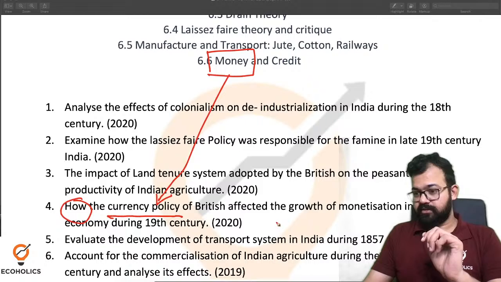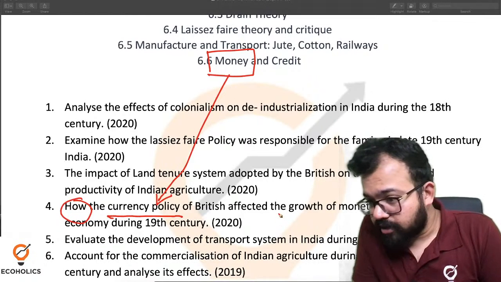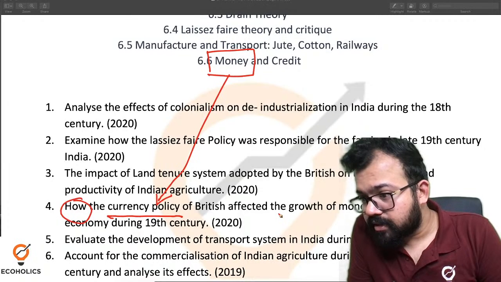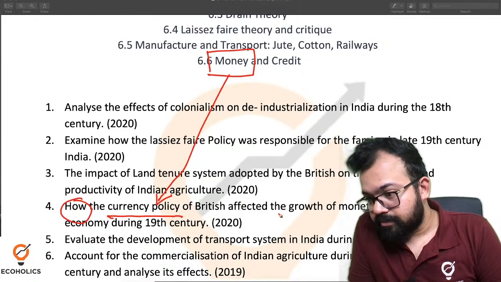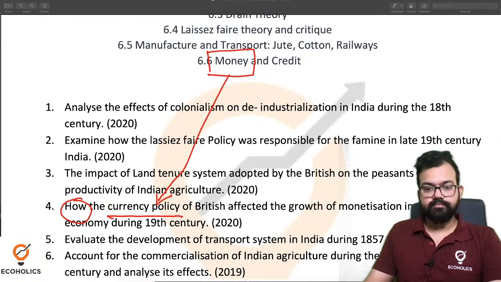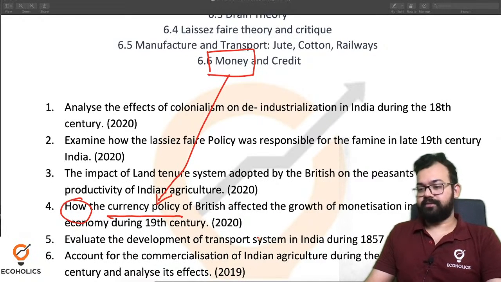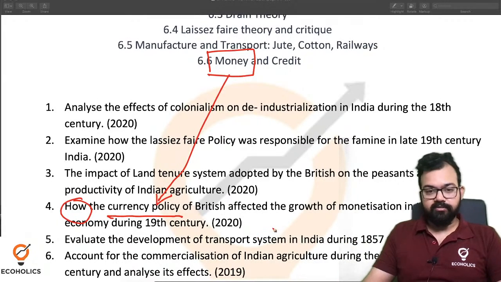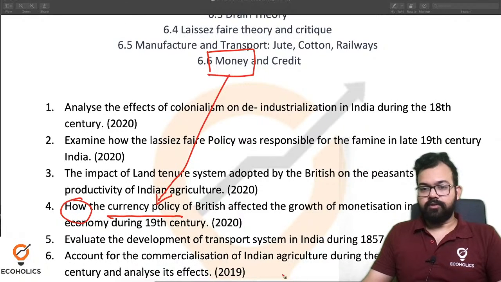Getting my point? Okay. There are some more comments. I think I have answered all. Yeah, impact on land revenue due to cash crops. What's the meaning of era? Era means that time, during their tenure. I hope you can understand. In that particular tenure, that is the meaning of era. So again you can see this is written here.